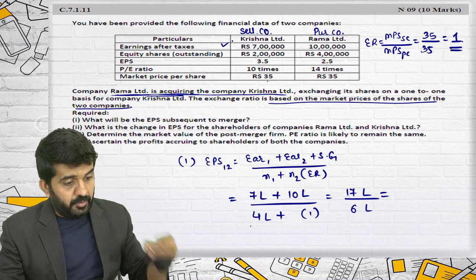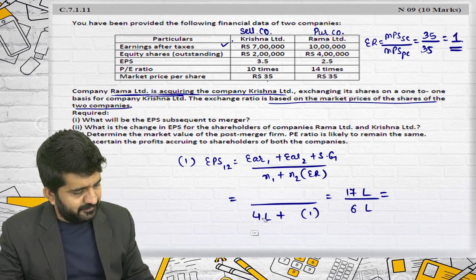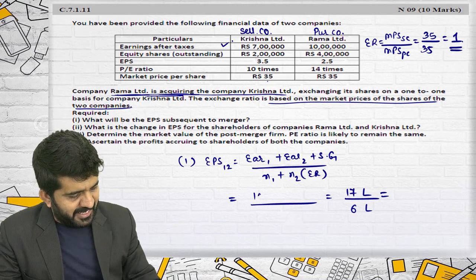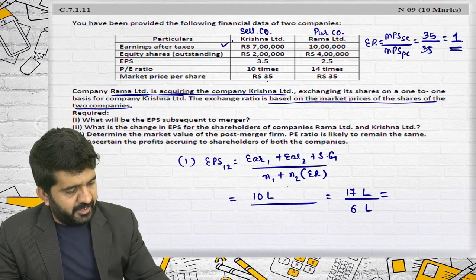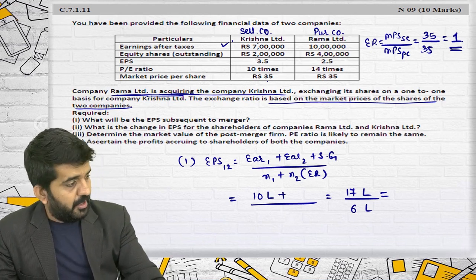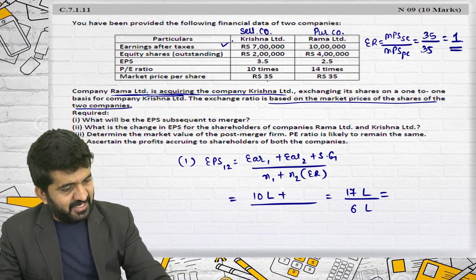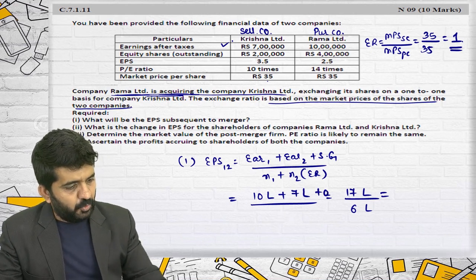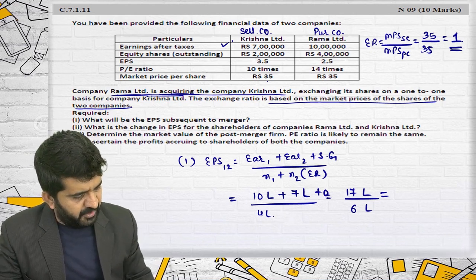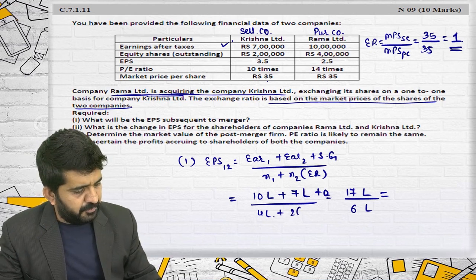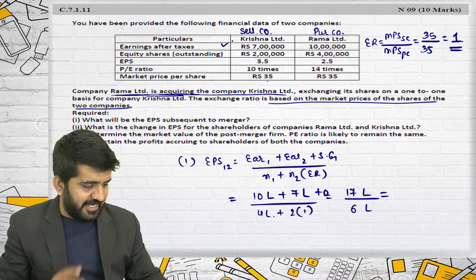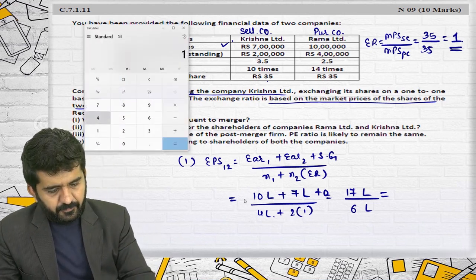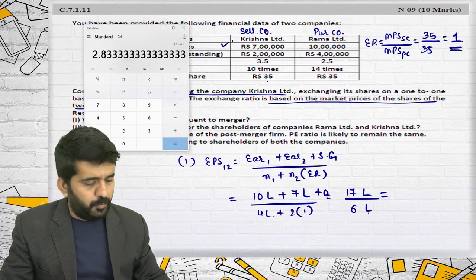Thank you. See, I am making the same mistake. The answer would have remained the same, but still. Purchasing company is 10 lakhs. So earnings of company 1 I should write down 10 lakhs plus earnings of company 2, Krishna Limited, which is 7 lakhs. So I should write down 7 lakhs over here, upon number of shares of company 1, 4 lakhs, and number of shares of company 2, 2 lakhs into 1. But as the exchange ratio is 1, this answer will remain the same. 17 divided by 6. It is 2.83.